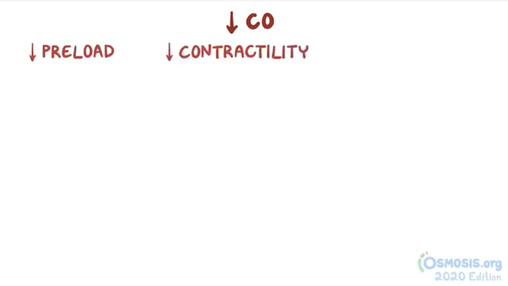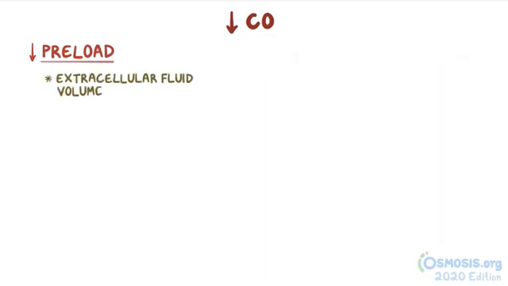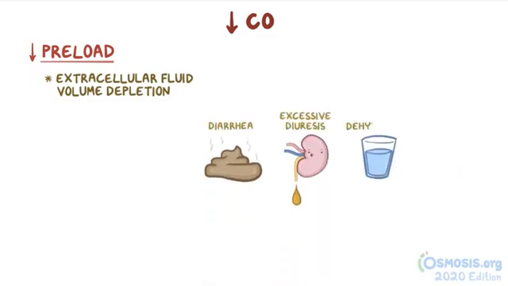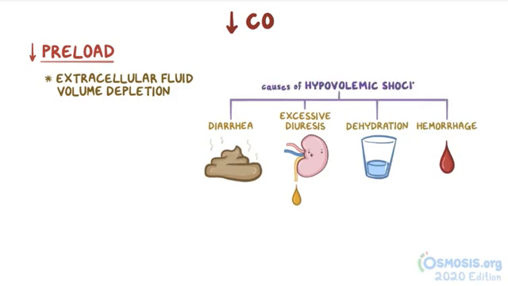A decrease in the cardiac output can be due to decreased preload, decreased contractility, or a heart rate that's too fast or too slow. Decreased preload can be due to extracellular fluid volume depletion, like from diarrhea, excessive diuresis, dehydration, or hemorrhage. These are all causes of hypovolemic shock.